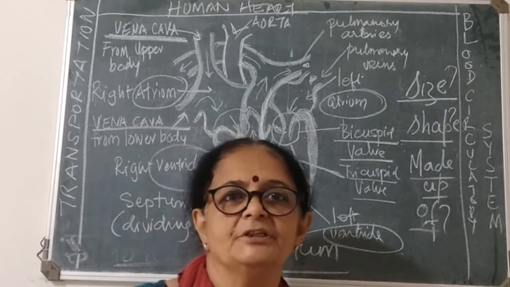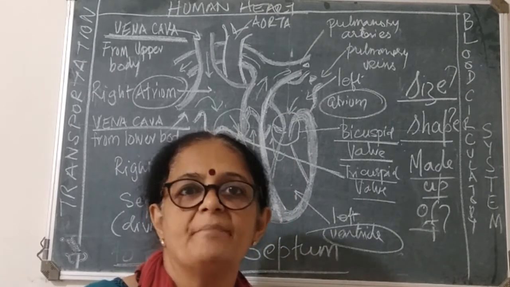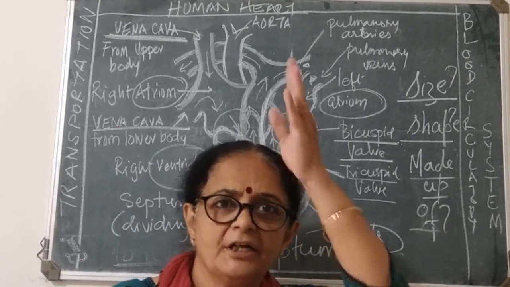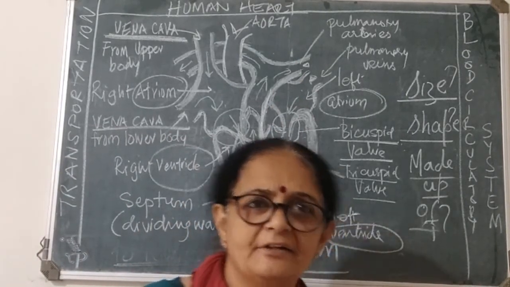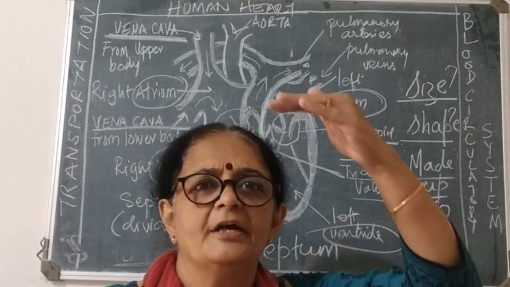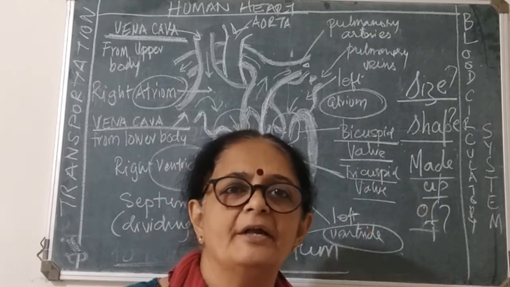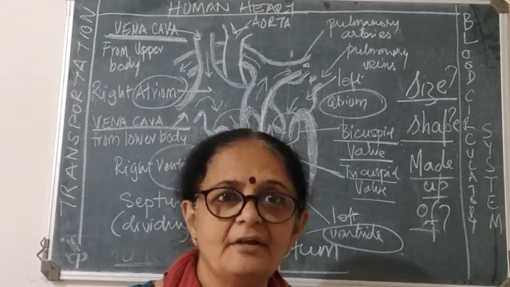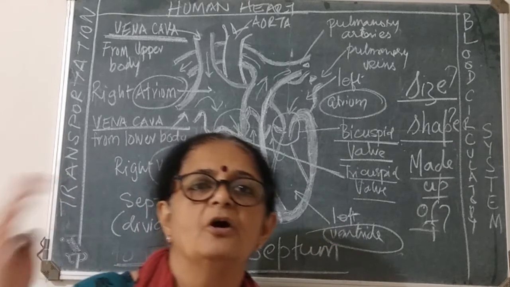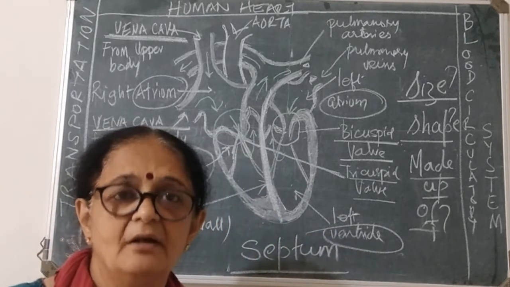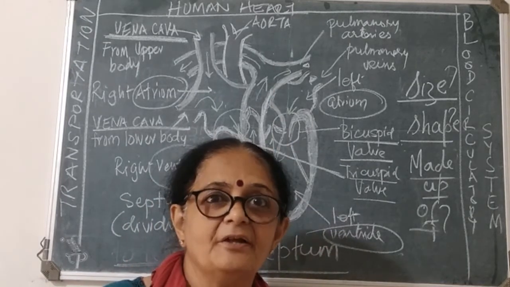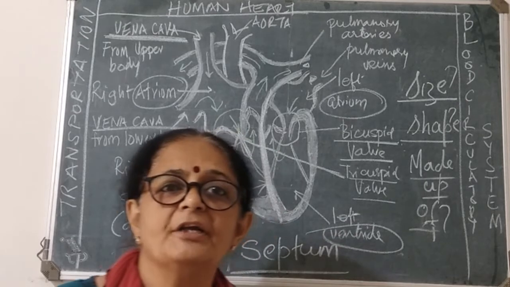Quick rapid revision: size, 1 fist; shape, triangular conical; made up of cardiac muscles; vertically divided by the septum into right heart and left heart; horizontally into 4 chambers. Upper chambers are called atrium, lower chambers are called ventricles. Valves are there between the chambers. On the right side there is the tricuspid valve, on the left side there is the bicuspid valve. Valves are there to prevent backflow of blood. The septum is there so that the pure and impure blood does not get mixed up.